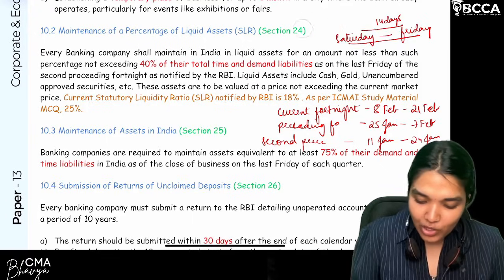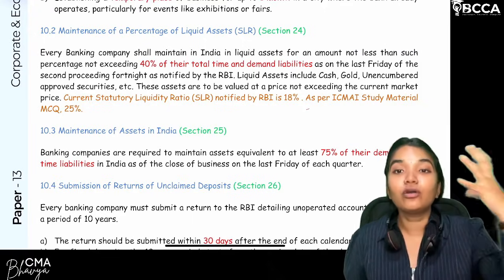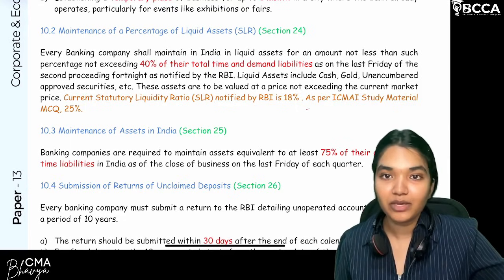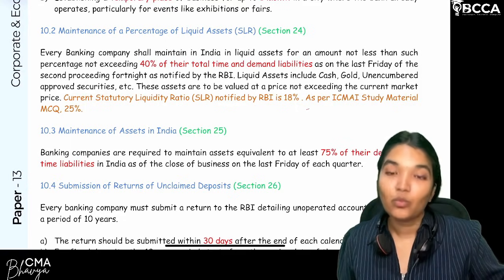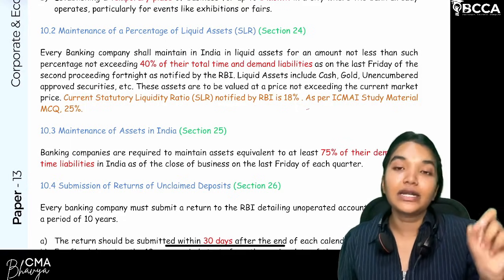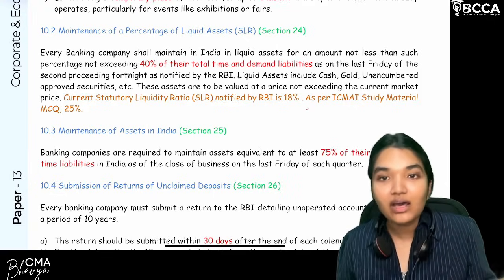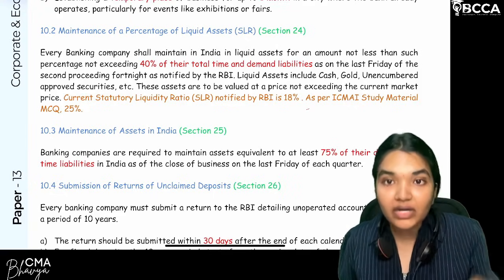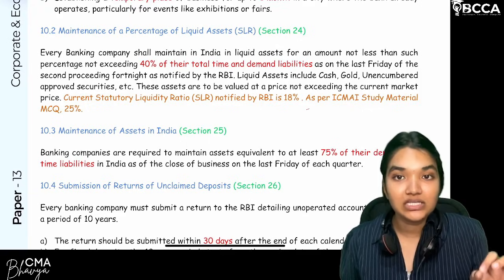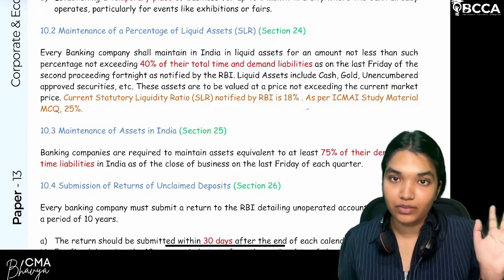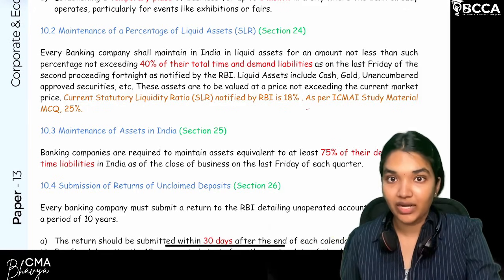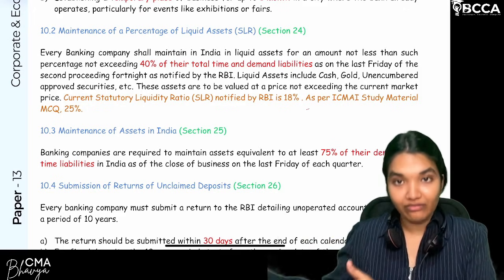So from this, what you have to take into your brain: SLR right now is 18%. As per the ICMA MCQ it is 25%. What is the full form of SLR? Statutory liquidity ratio. What are liquid assets? Cash, gold, unencumbered approved securities or any security which is notified by RBI. What's a fortnight? A 14-day period from Saturday to the following Friday.